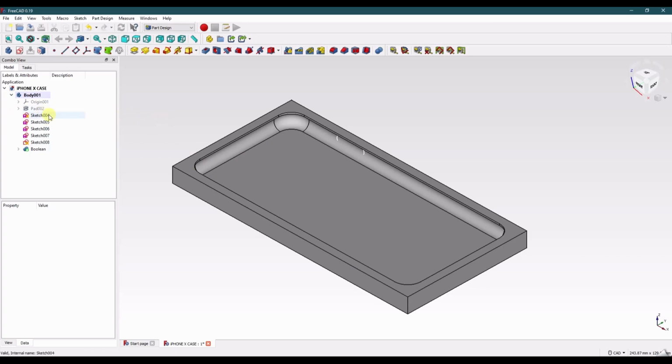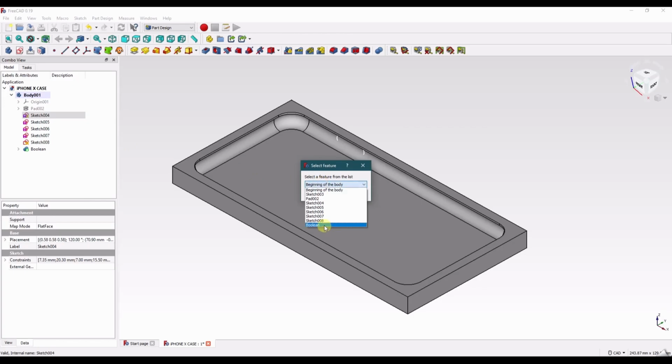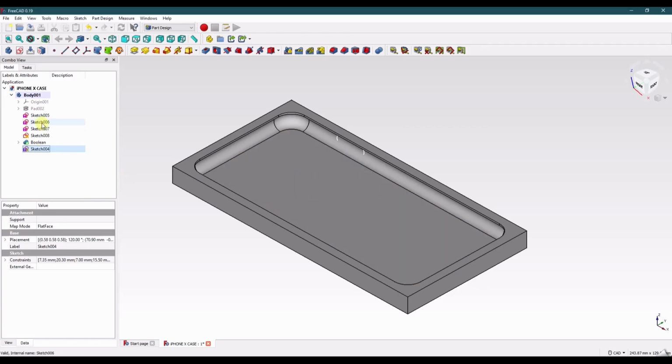Now we want to move all of these sketches below the Boolean. So I'm going to right click, move object after another object, and select Boolean. So that moves those down.